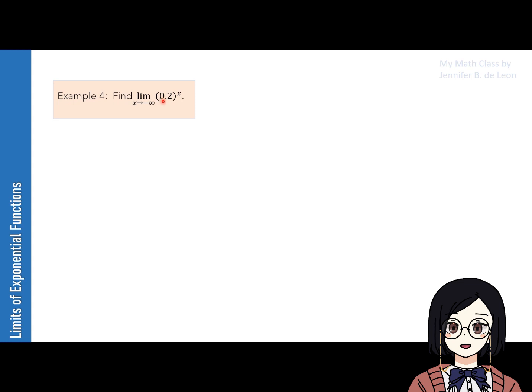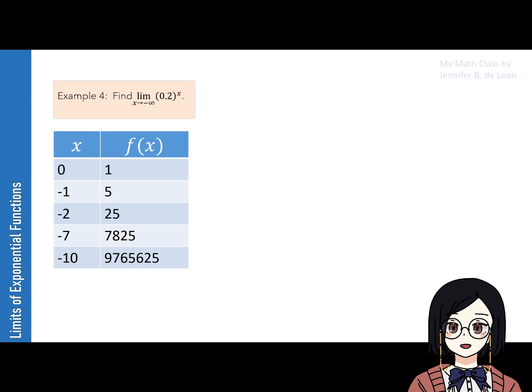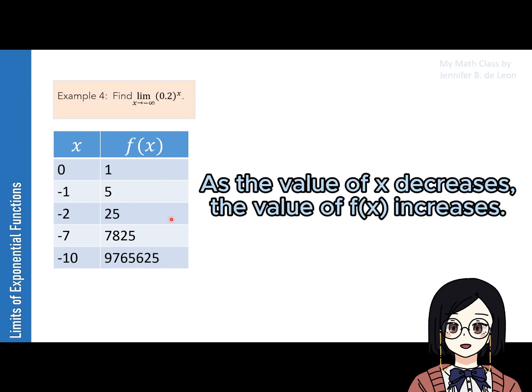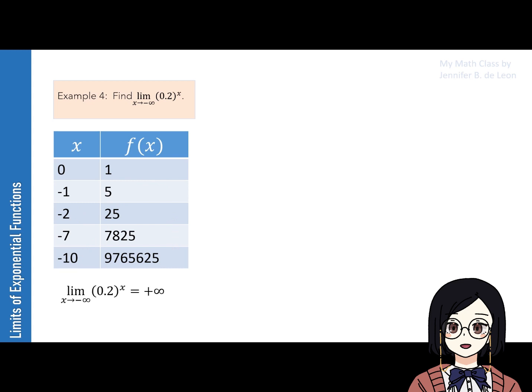Just like 1/3, 2/10 is a value that is between 0 and 1. If we substitute some values in x, just like the values on the table, we can notice a trend in the values of f of x. As x approaches negative infinity, the value of f of x becomes bigger. Hence, we can say that the limit of 2/10 raised to x as x approaches negative infinity is positive infinity.